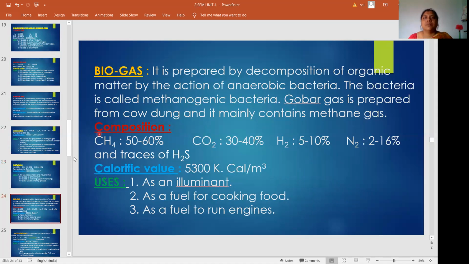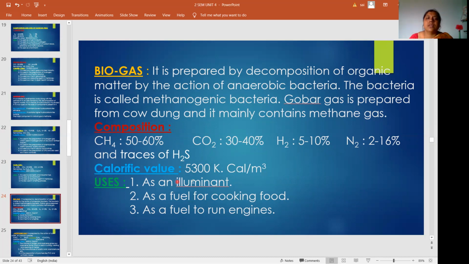The composition is methane gas 50 to 60 percent, carbon dioxide gas 30 to 40 percent, hydrogen gas 5 to 10 percent, and nitrogen gas 2 to 6 percent, and small amounts of hydrogen sulfide. Its calorific value is 5,300 kilocalories per meter cube.